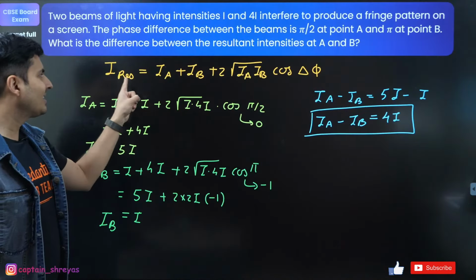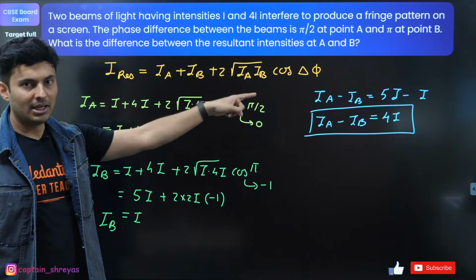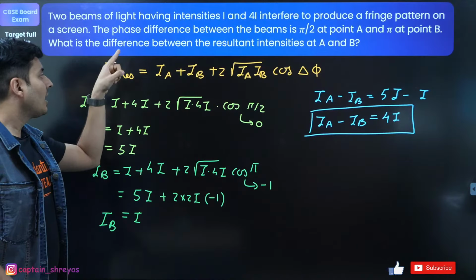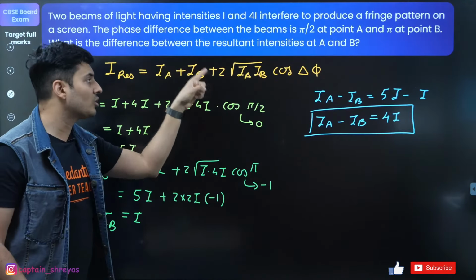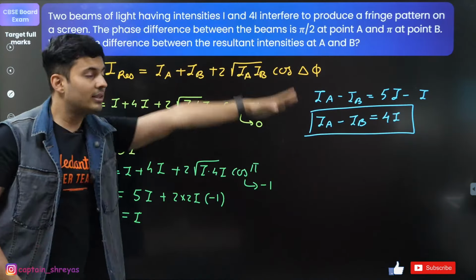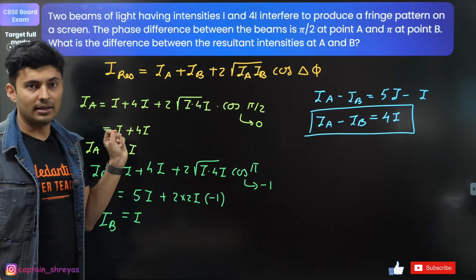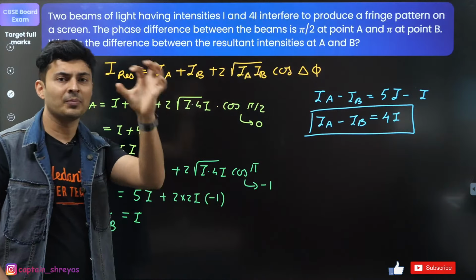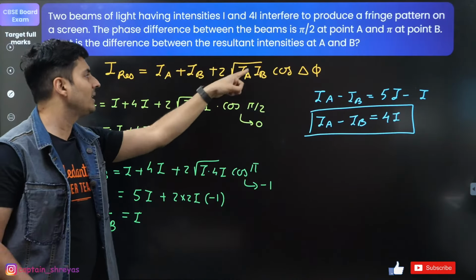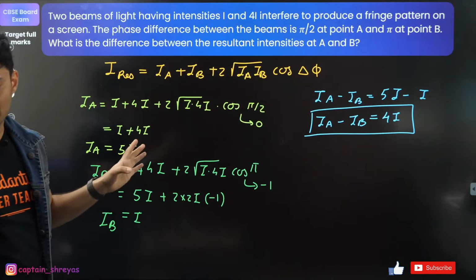Okay, so this is the main formula which you should remember. This is for intensity. For amplitudes, it is the root of A1 square plus A2 square plus 2 A1 A2 cos delta phi. Entire thing under the root is the resultant amplitude. So that's a small change for amplitude. For intensity, it looks similar, but the root is only there for amplitude, not everywhere else.